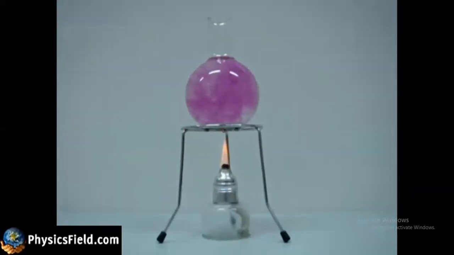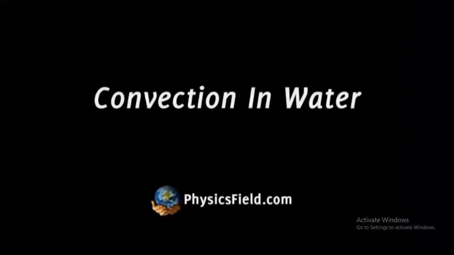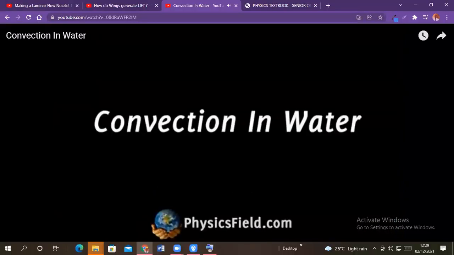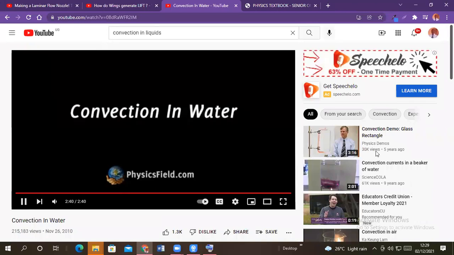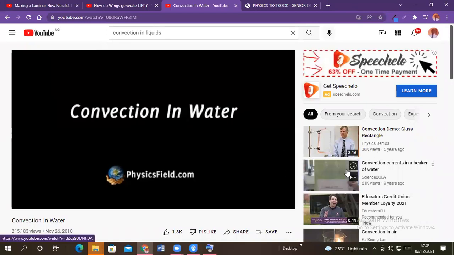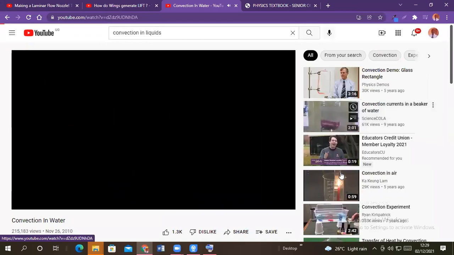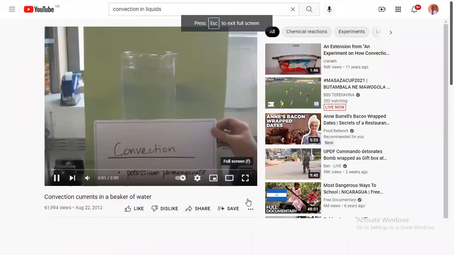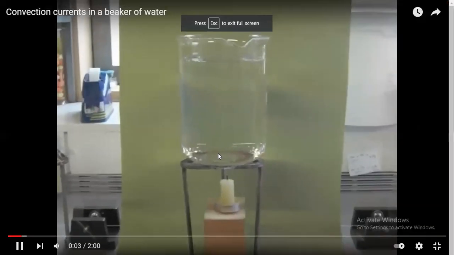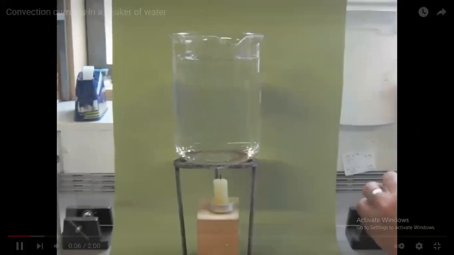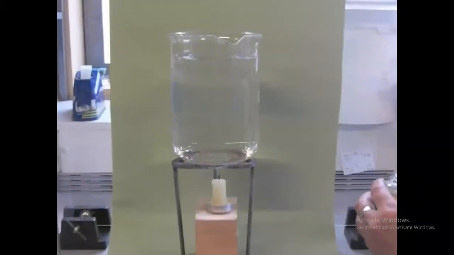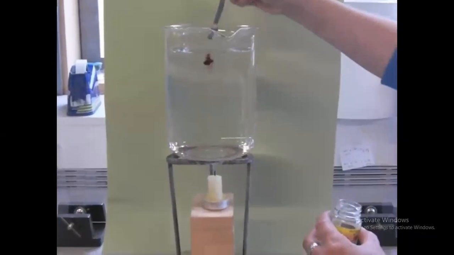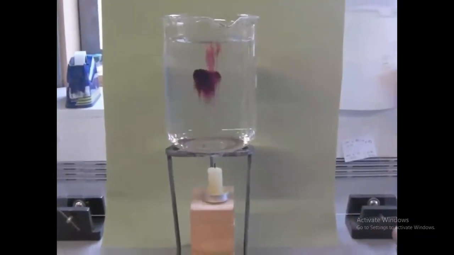For this experiment, I think he used very little potassium permanganate, but you have seen how it has risen and how it fell down back again. So that's what we call the convection. So let us see this one. Maybe this is lastly, and then we shall come back in the next chapter and rewrite the notes. It is almost the same thing, which you can try at home, but I don't think you have boiling containers.